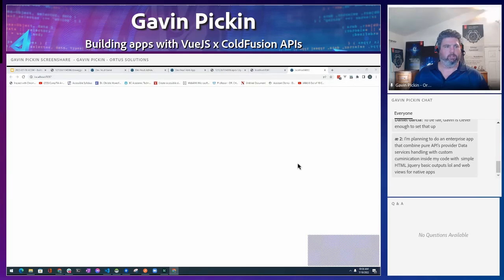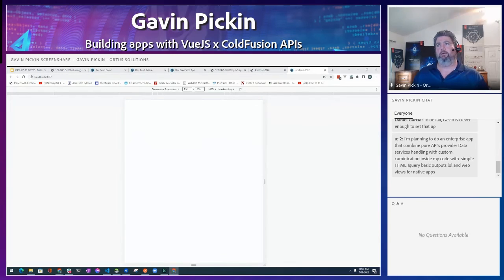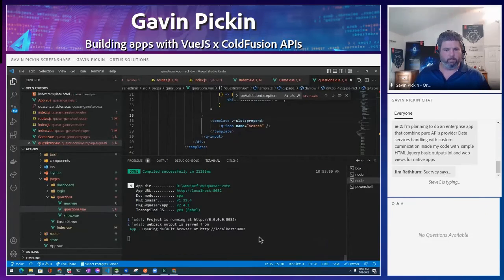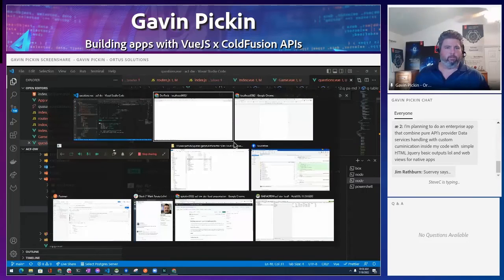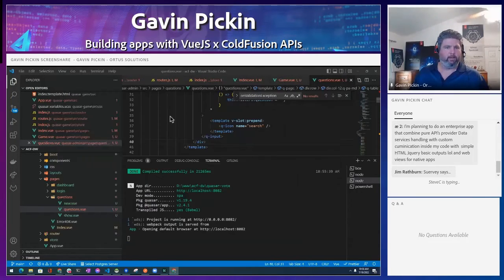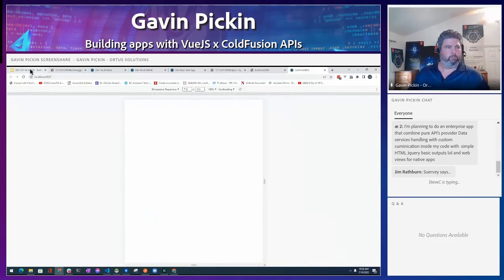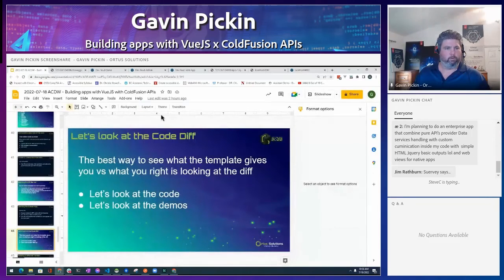So let's see. It might just be, it's just straight up not returning. I wonder if I actually have another app running on the same port and I'm just freaking it out. I might not have killed it properly before. That's why we have lots of stuff here. So let me jump back into the slides here, and we'll go through it a bit more.